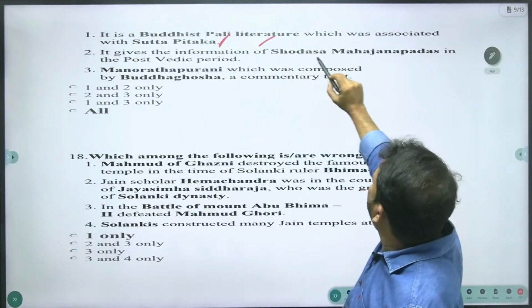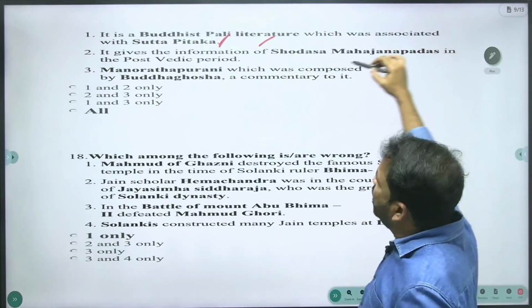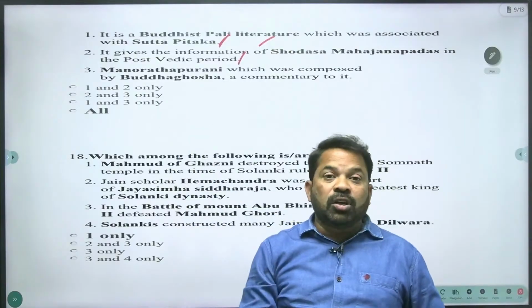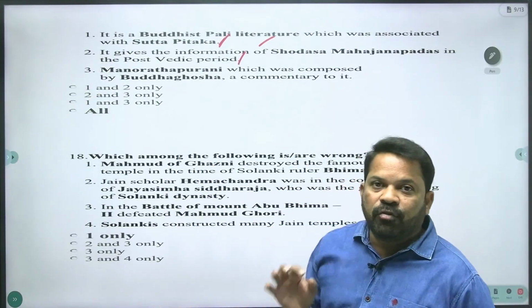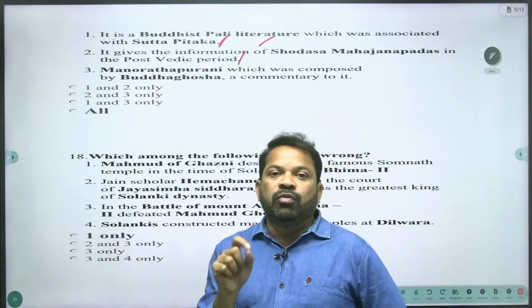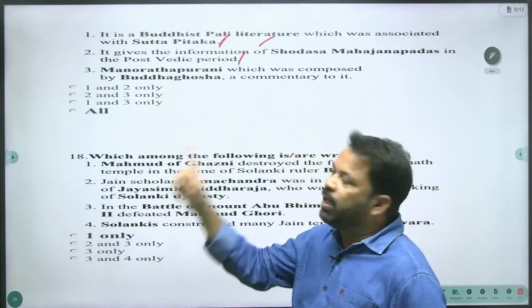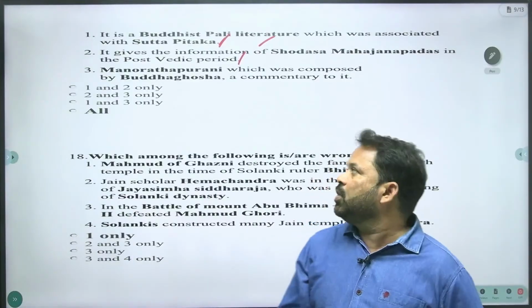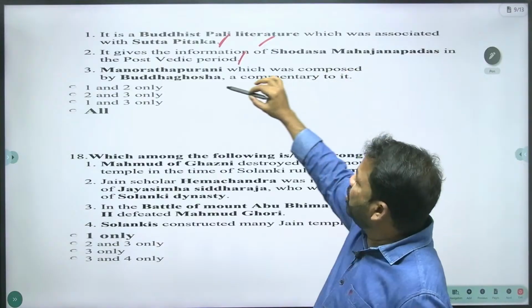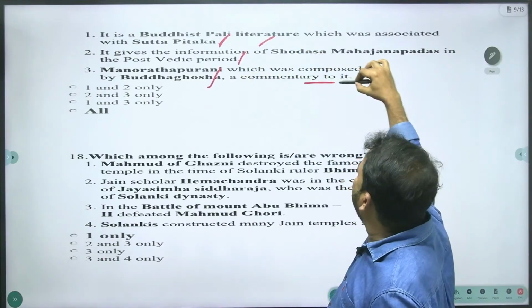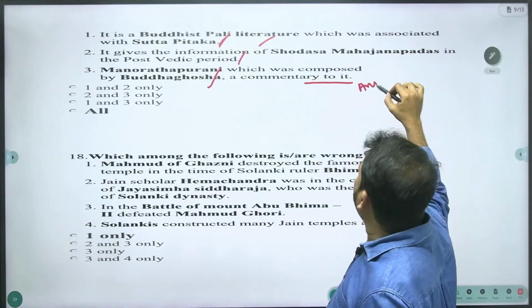It gives information on the Sodasa Mahajanapadas in the post-Vedic period. Actually, we come to know about 16 Mahajanapadas and their capitals from the Anguttara Nikaya, which is associated with Sutta Pitaka. That is the right statement. Manorathapurani, which was composed by Buddhaghosha, is a commentary on Anguttara Nikaya.